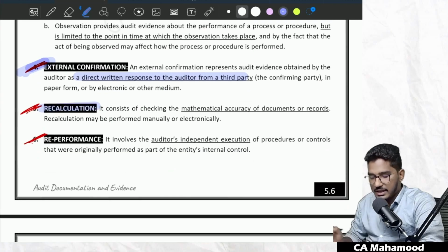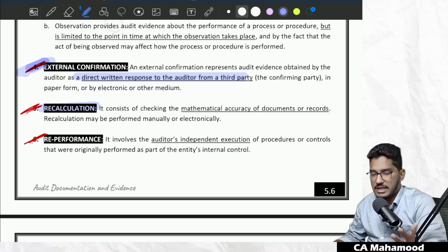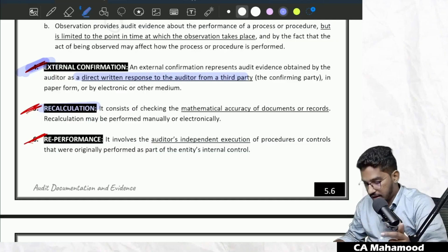Next one, recalculation. Recalculation means nothing but checking of arithmetical accuracy, whether additions, deletions, profit calculation, assets totaling, all those calculations are done properly or not. Checking that, we call it recalculation. But these things are outdated. Why? Because today all the basic math will be done by the software itself. So that's why recalculation is no longer relevant today.